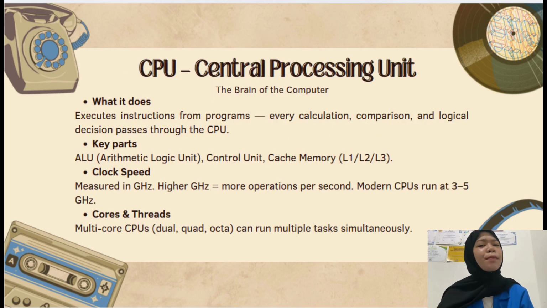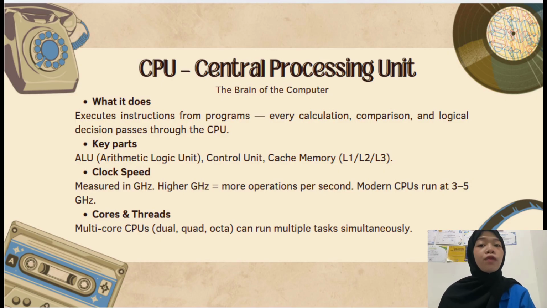The first and most important component inside a computer is the CPU, or Central Processing Unit. This is often called the brain of the computer, and for good reason. What does it do? Every single instruction in a program, every calculation, every comparison, every logical decision passes through the CPU. When you click a button in an app, it's the CPU that figures out what should happen next.